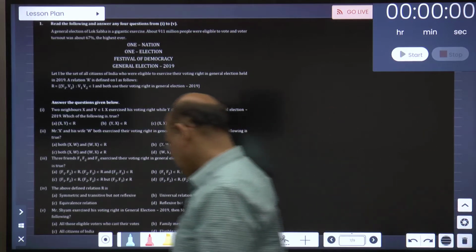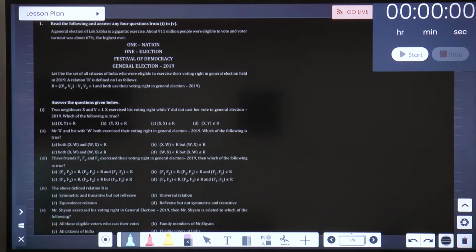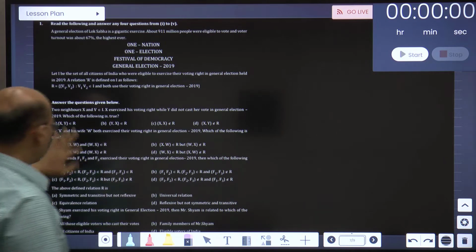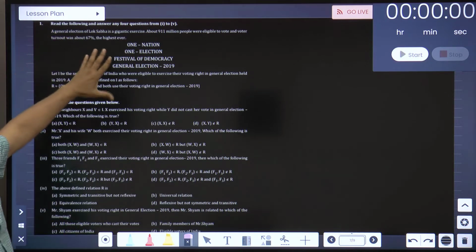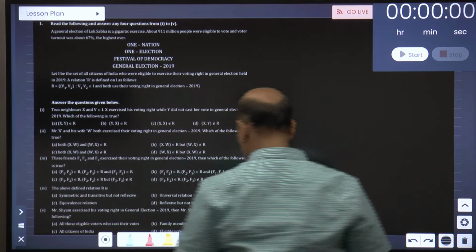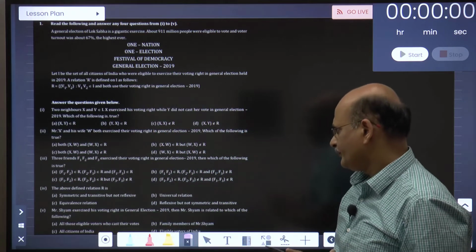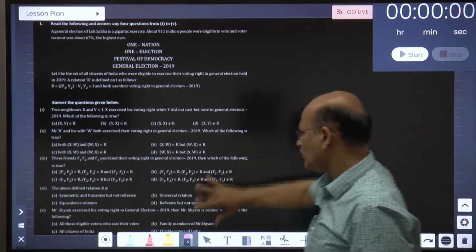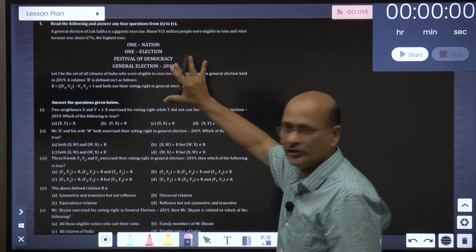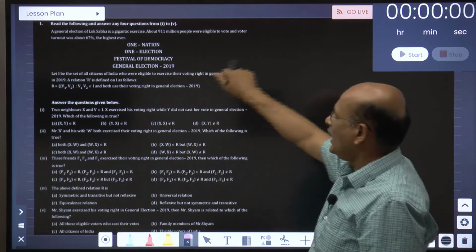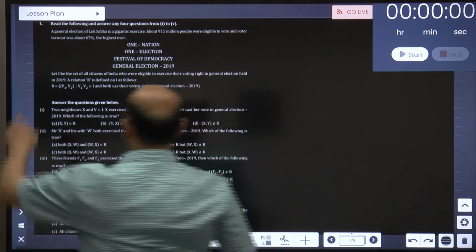Now this sum has come many times in many ways. Now I hope everybody can see this carefully, can read it. Okay, can you read it? Now this is the case studies question. Read this. I am going to give you 10 minutes for this question, and you have to do this because these questions are not based on concept at all. It is based on the simple question which is given to you. So I am reading it out so that you understand.